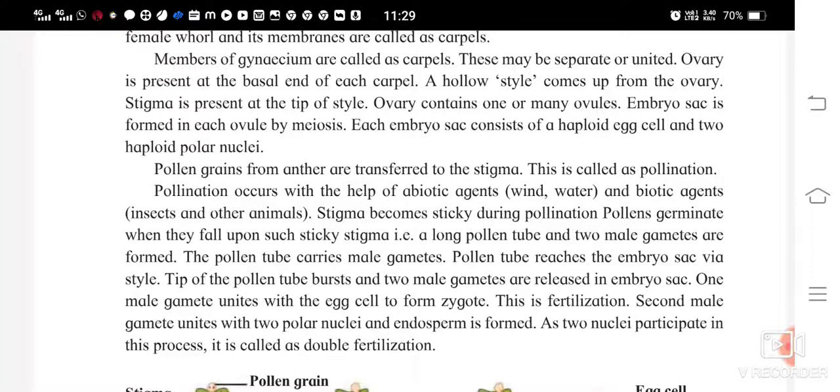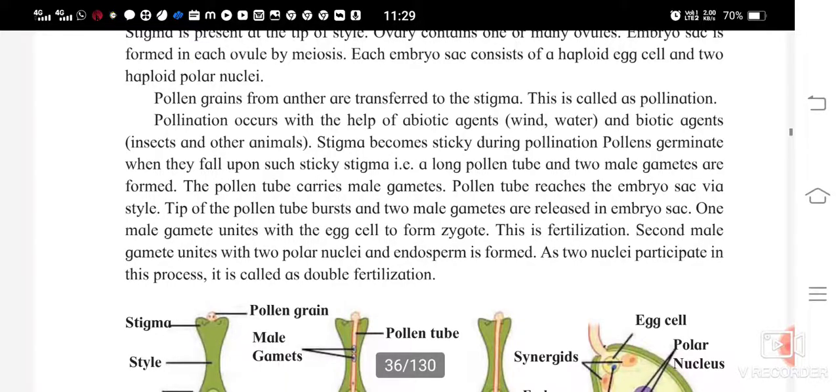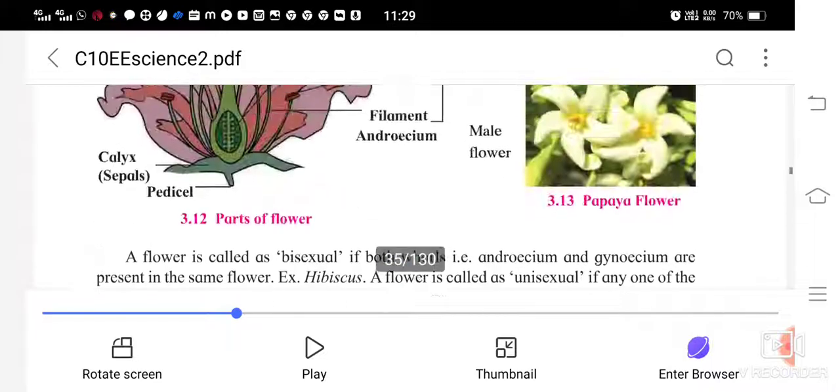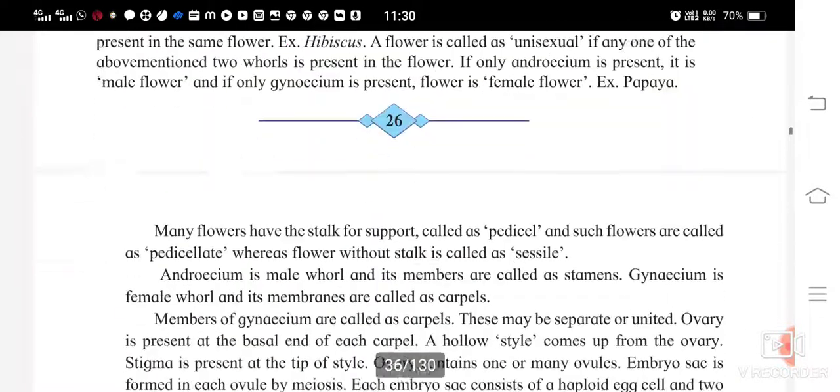Embryo sac is formed in each ovule by meiosis. Each embryo sac consists of a haploid egg cell and two haploid polar nuclei.